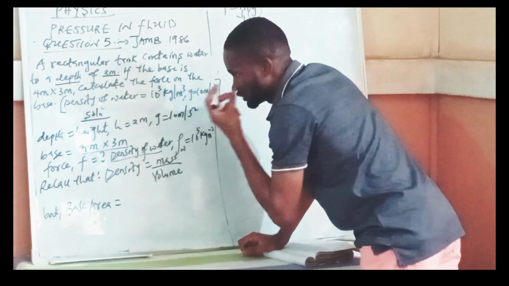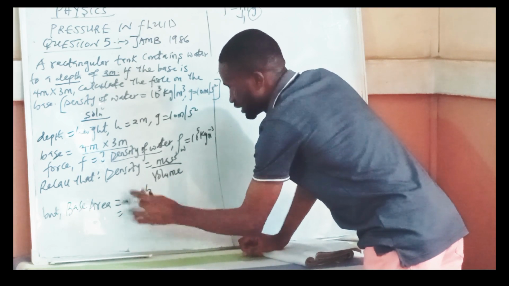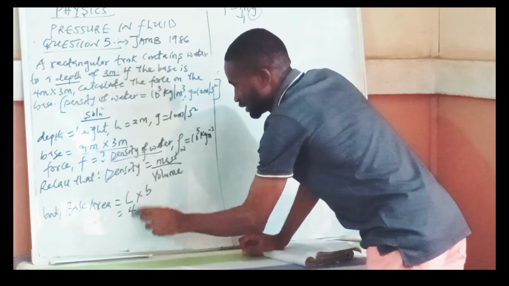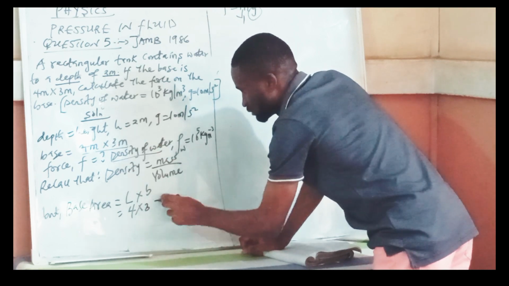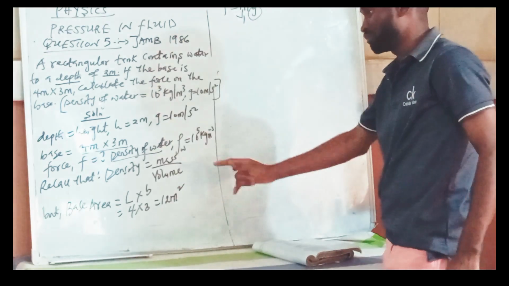Base area is length times breadth. Length is 4 times the breadth which is 3, which is equal to 12 meters squared. So the base area is 12 meters squared.